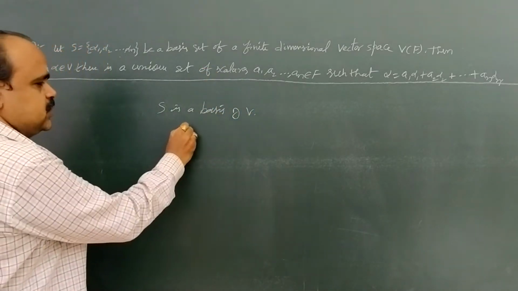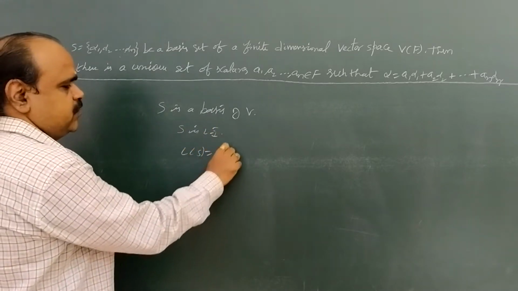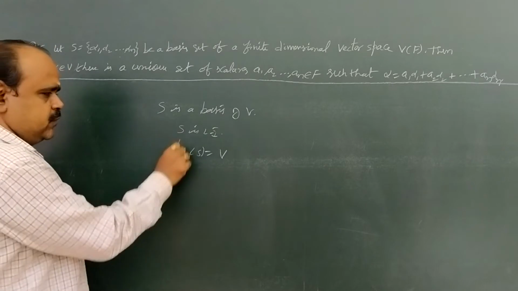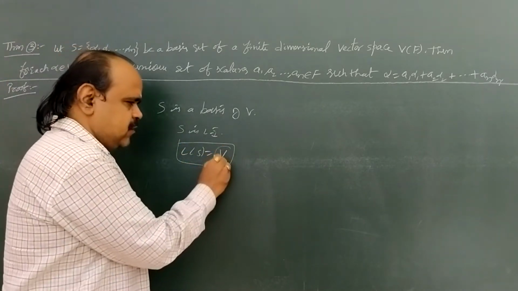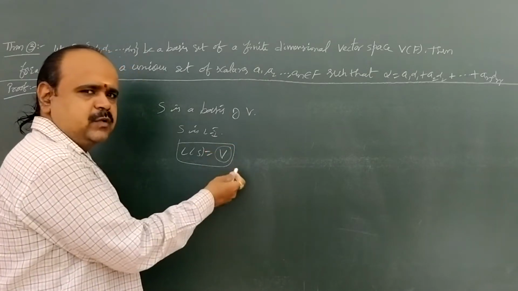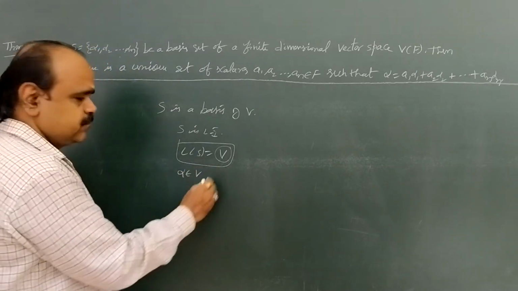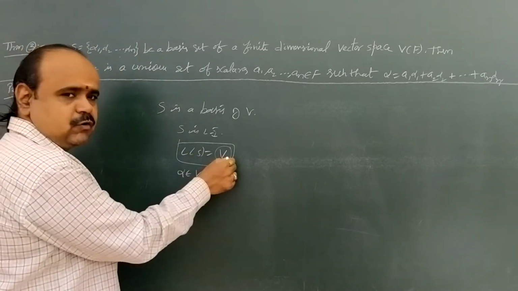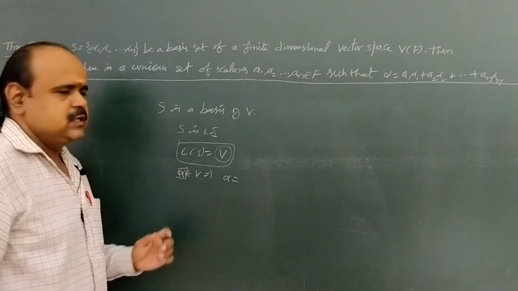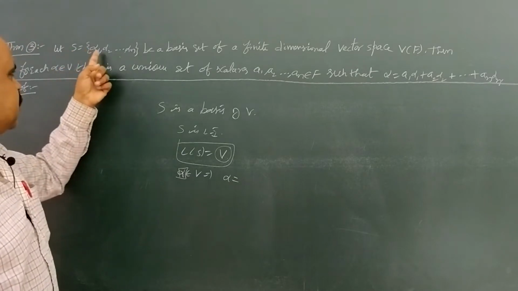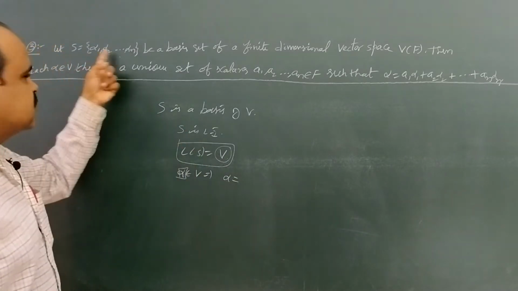So basis means first condition, S is linearly independent, and second condition, L of S equal to V, that is, S spans V. So from the second condition, L of S equal to V means every vector alpha in V is a linear combination of vectors of S. For example, if we take alpha belongs to V, since L of S equal to V, this alpha is also a linear combination of vectors of S. Here the vectors of S are alpha 1, alpha 2, and so on alpha n. So alpha is a linear combination of these vectors.